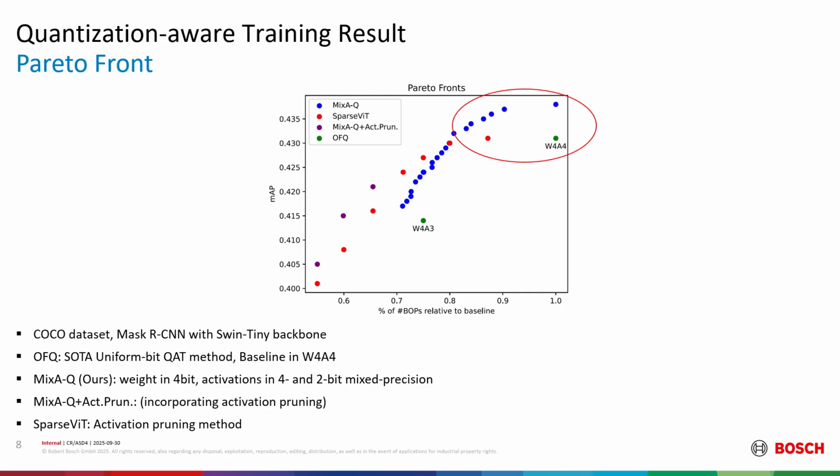MixA-Q and Sparsity both have better performance and efficiency trade-off than the uniform bit method OFQ. At a low sparsity level, MixA-Q outperforms Sparsity and the baseline in terms of mAP. This is due to the fact that MixA-Q can reduce quantization error after mixed precision training. We will go to the details of this later.